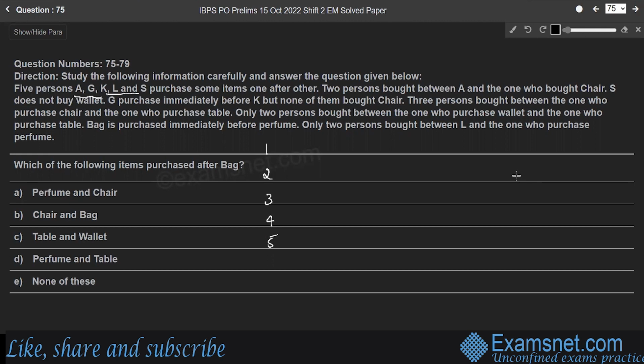So here consider the first point. Two persons bought between A and the one who bought chair. So if you consider A as the first person, two persons bought between A and one who purchased chair. Right? So one who bought chair will be the fourth person. In another case, if one who bought chair is the first person, we'll consider first person as the one who bought chair. Then fourth person will be A, right? Now the next point is, S does not buy wallet. So we'll consider this point later.